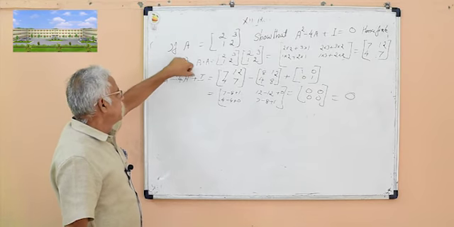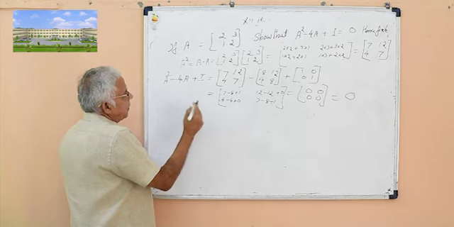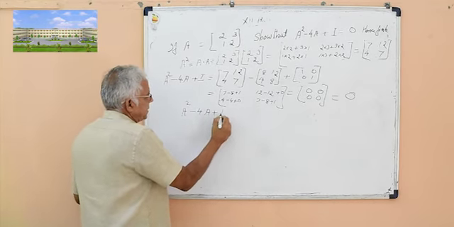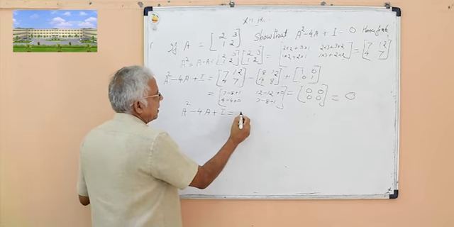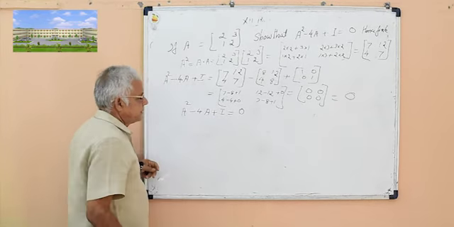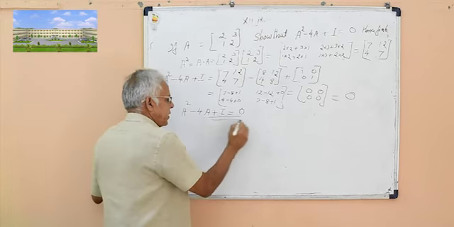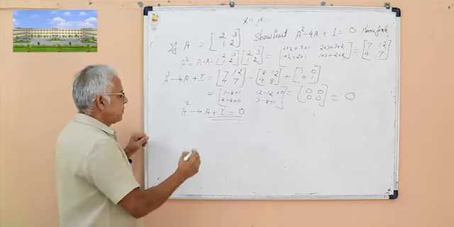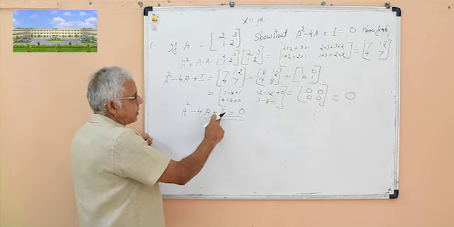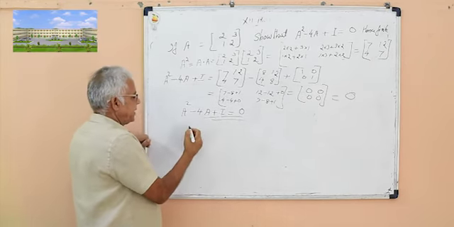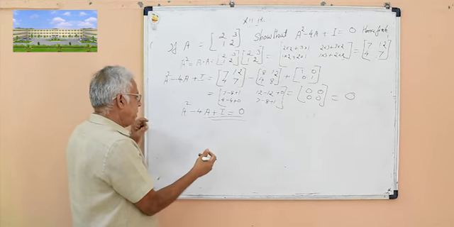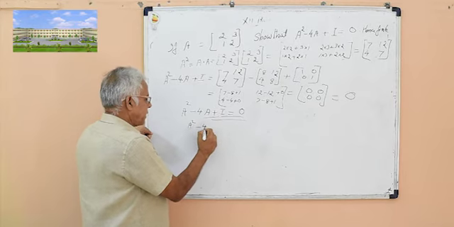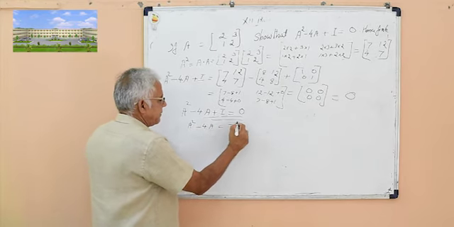We got A square minus 4A plus I is equal to 0. Then from this algebraic equation, find A inverse. First we take I on the right side. We get A square minus 4A is equal to minus I.